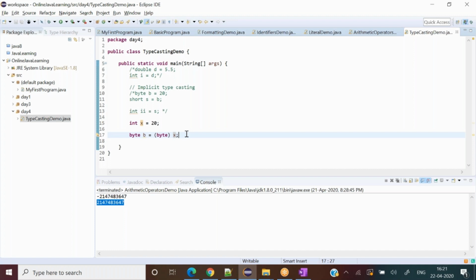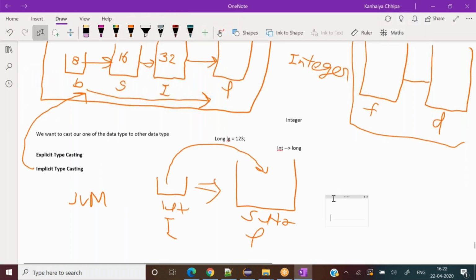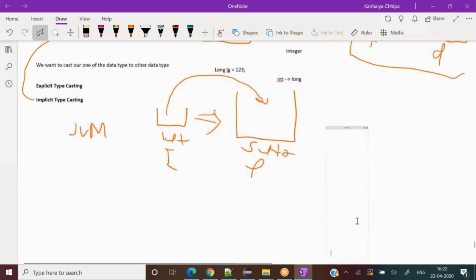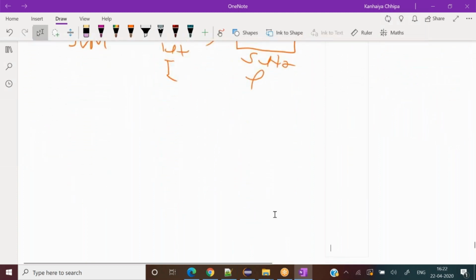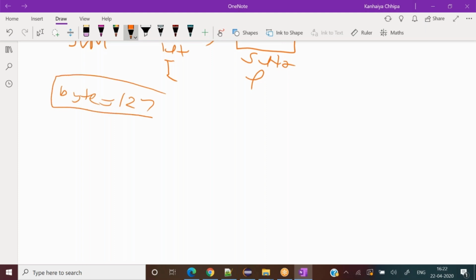Why is Java telling me to do this? Because there is a chance, let's say I have an integer container, and in the integer container I might have a value that I cannot fit into the byte container, right? We all know that byte holds only up to 127. It cannot fill more than 127.